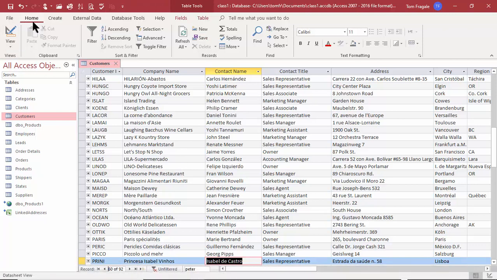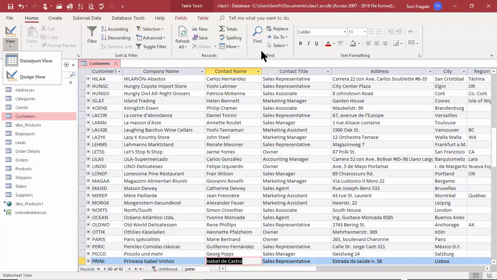Let's pick on the home menu. Of course, we have cut and paste and copy and paste. We can change the views. We have filter and sort. See, now these things make more sense now that we have data on the table. I can add a new record. You can delete a record. Now, if you delete a record, it'll ask you, are you sure you want to delete it first, okay?